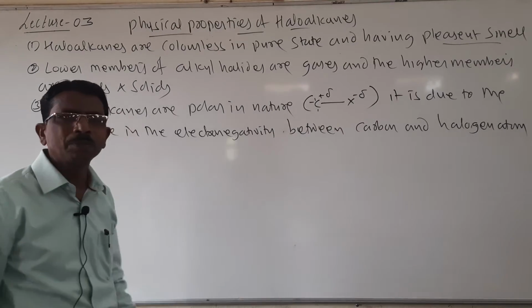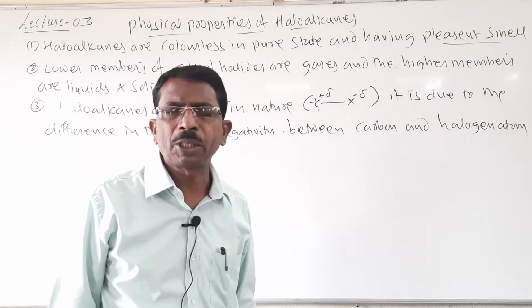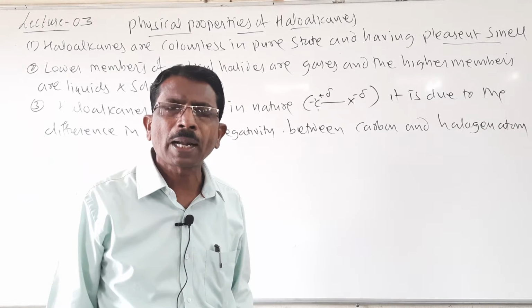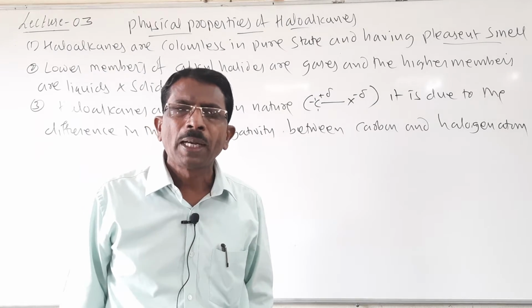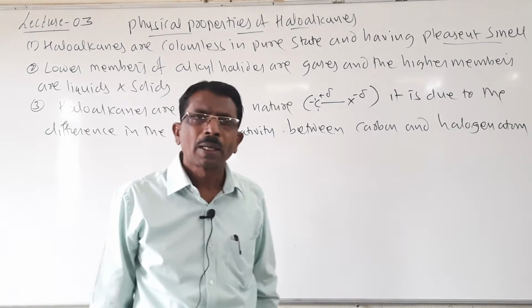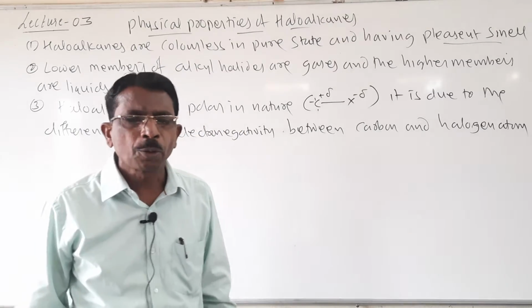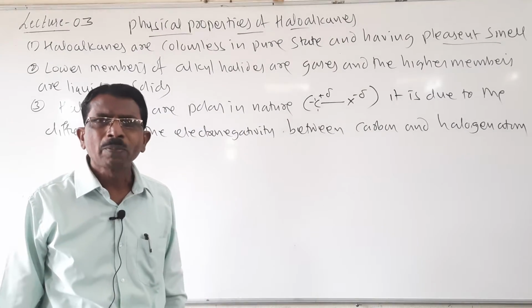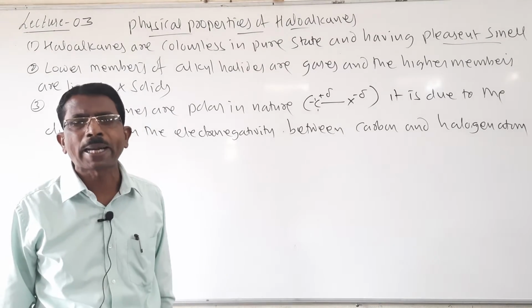Next, the melting point and boiling point of haloalkanes or alkyl halides are higher as compared to other hydrocarbons. It is due to the greater polarity, higher molecular mass and stronger intermolecular forces of attraction.